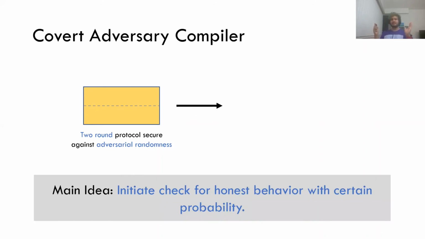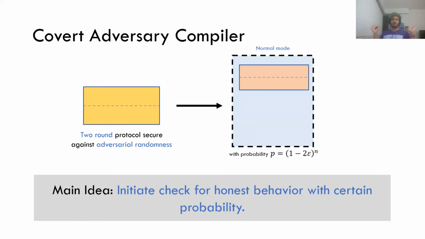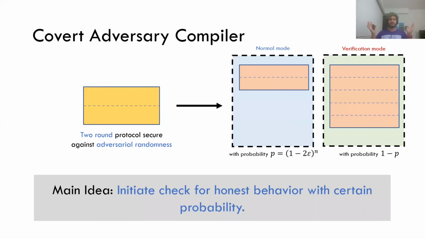What does that mean? With some certain probability, we're going to say, okay, look, this is my normal mode. I'm not going to check for honest behavior. This I do with some probability p. With this probability p, I run this normal mode, and this completes only in 2 rounds. Great. On the other hand, with probability 1 minus p, I say, okay, now I'm actually going to check for honest behavior. I'm going to run some expensive checking procedure, zero knowledge proofs and all of that. With probability 1 minus p, I'm going to run this 5 rounds. And this is like the verification mode. And this 1 minus p is exactly the function that we saw before.